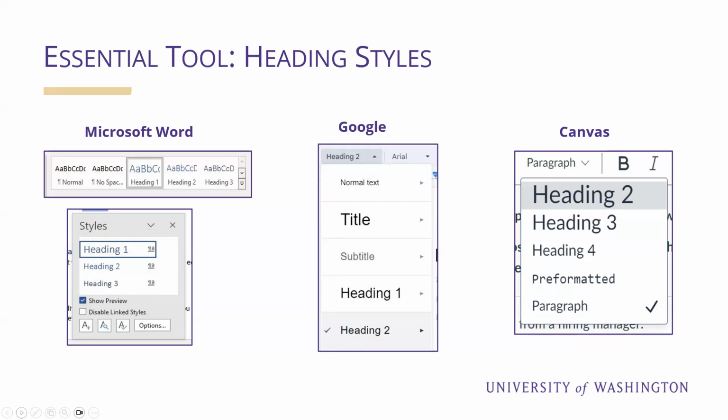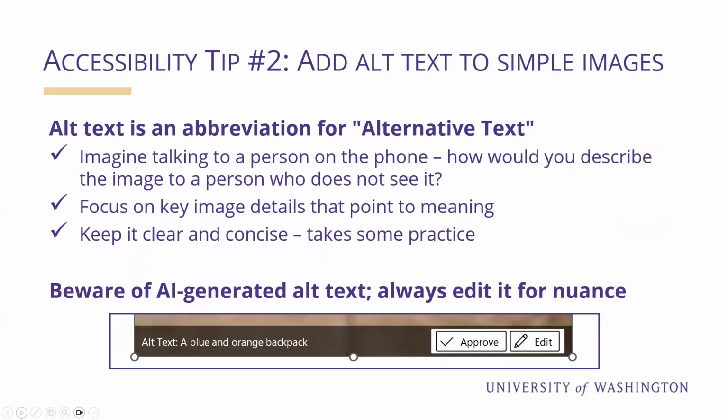You might wonder why Canvas begins with a heading 2 on the screenshot. That's because Canvas pages offer you a separate text box for a title, and that's where the heading 1 title is. Accessibility tip number 2, add alt text to simple images.